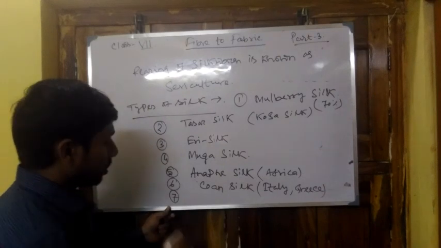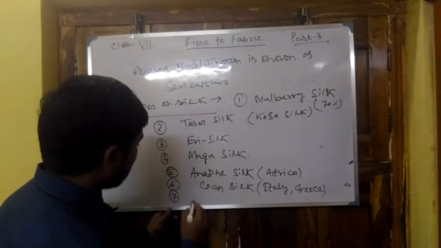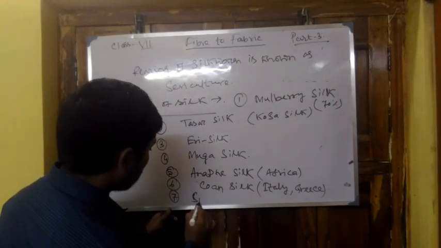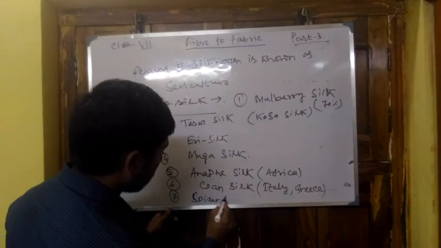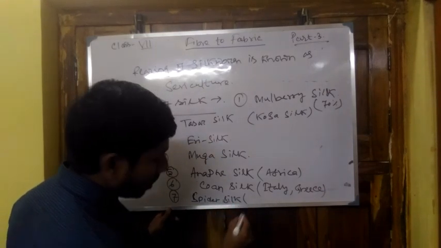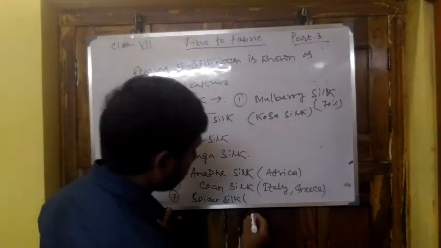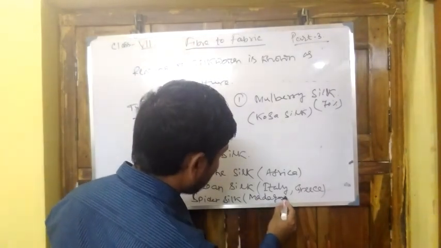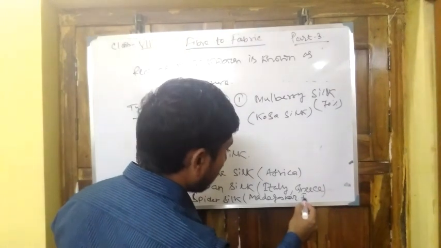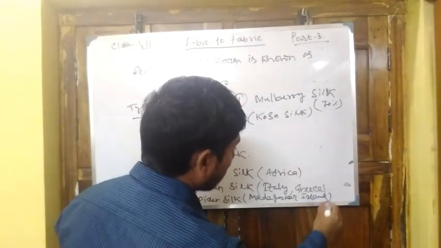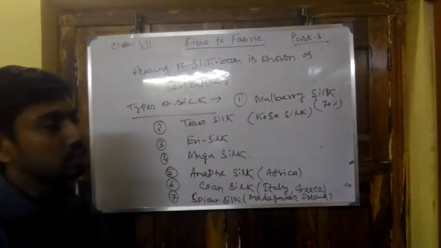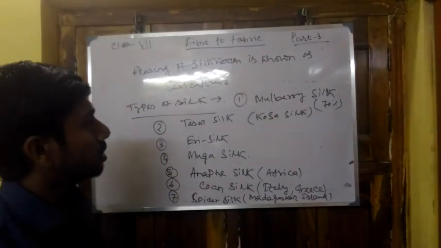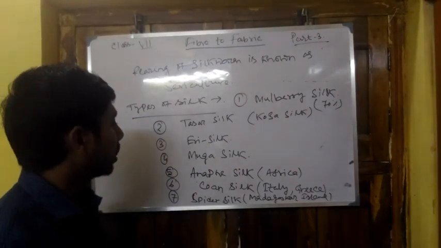And the most precious one is spider silk, which is obtained in Madagascar island and its attached countries. So these are the different kinds of silk.